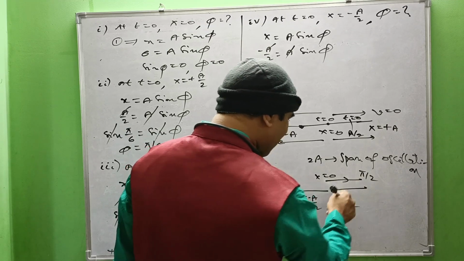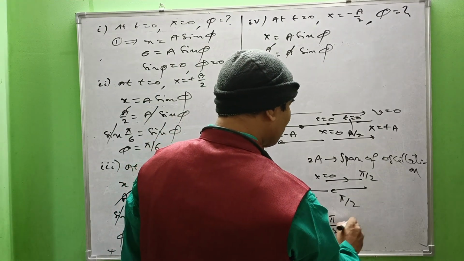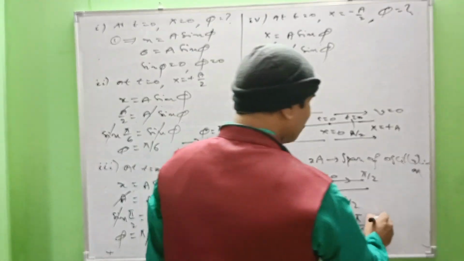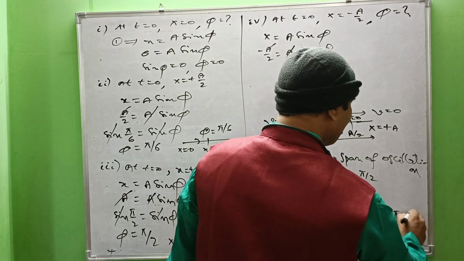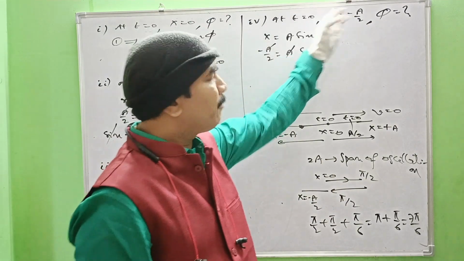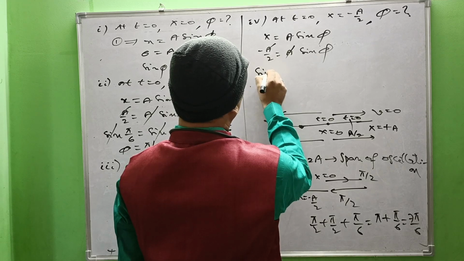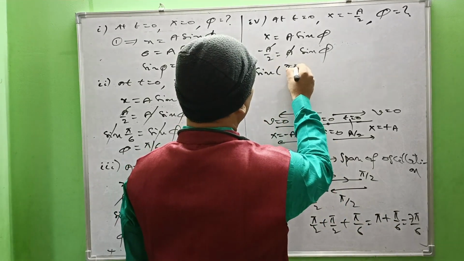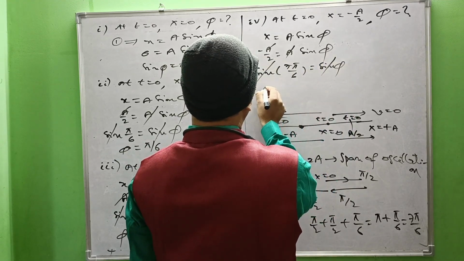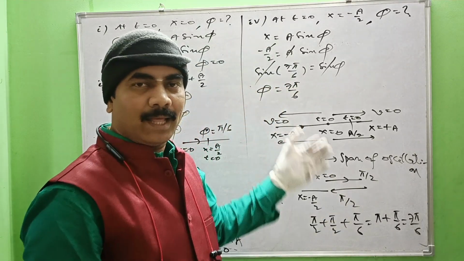Pi by 2 plus pi by 2 plus pi by 6, that is pi plus pi by 6. That is 7 pi by 6, the phase acquired by the particle for that part of oscillation. So that's what, sine of 7 pi by 6 equals sine phi. So sine cancels, and we are left with phi equal to 7 pi by 6, the phase acquired by the particle.